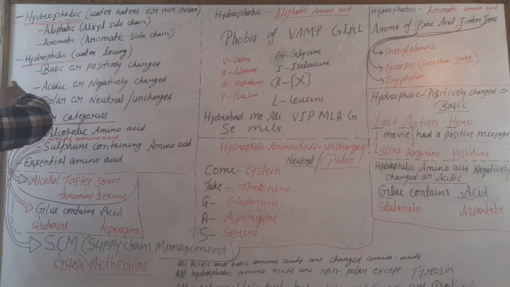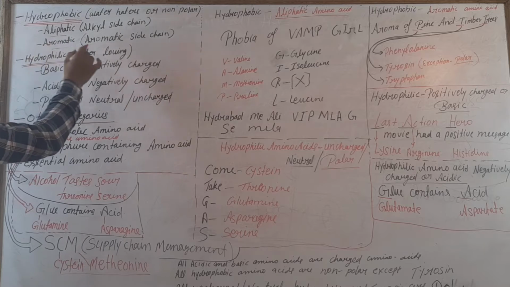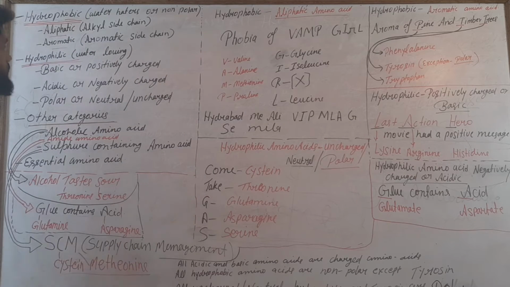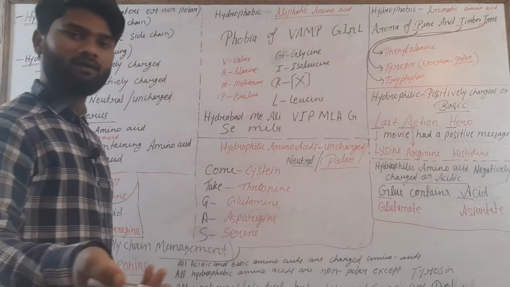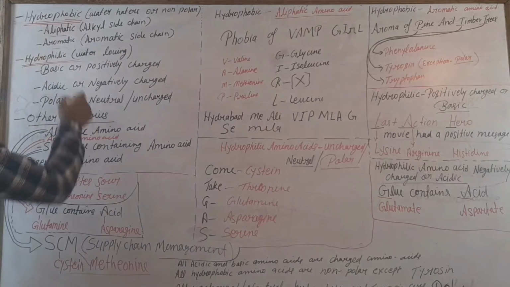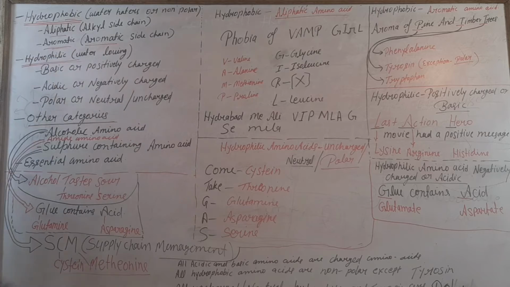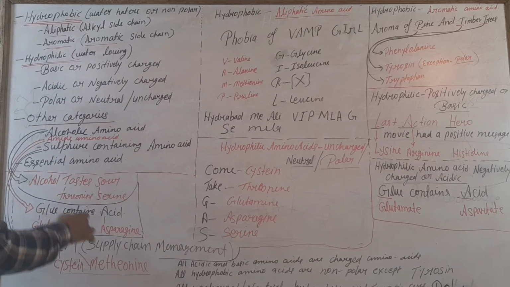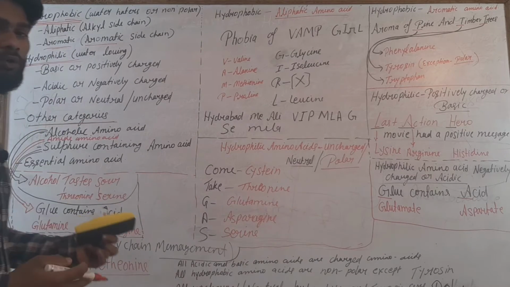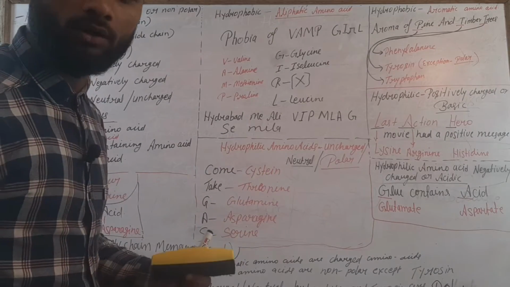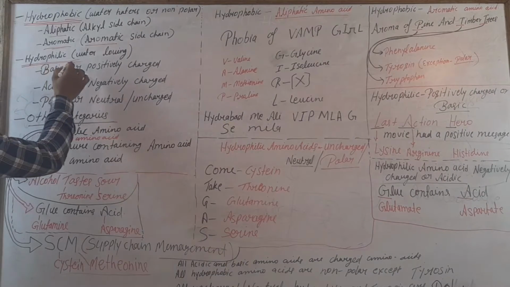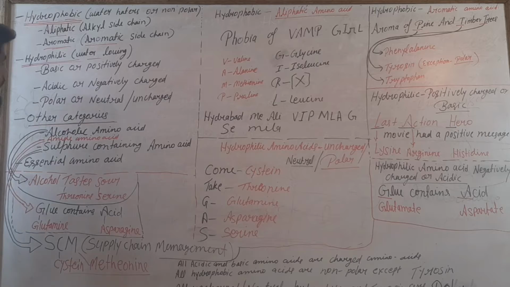Two categories we find: aliphatic and aromatic. Those amino acids which have an alkyl side chain are called aliphatic, and those amino acids which have an aromatic side chain are called aromatic amino acids. These are some points which you should know. After that I will tell you all the mnemonics.